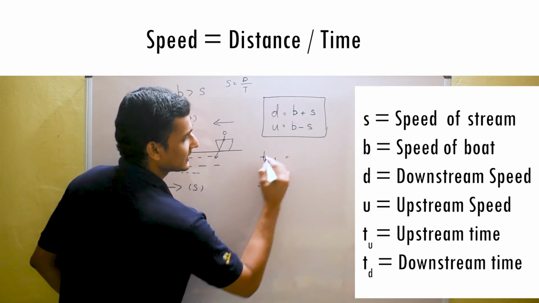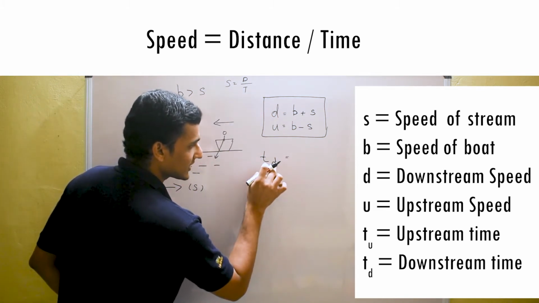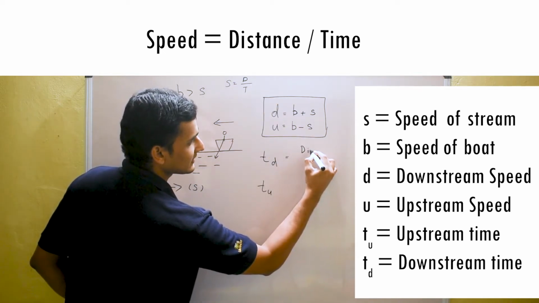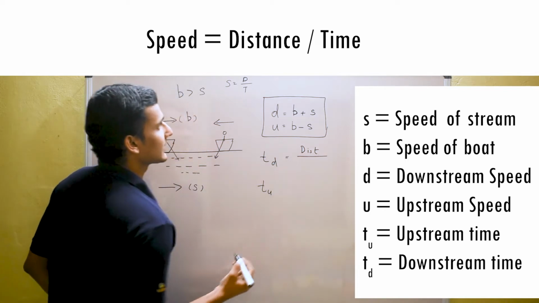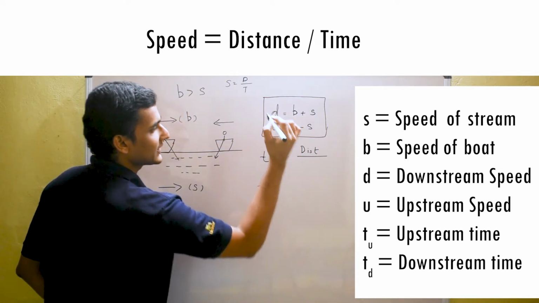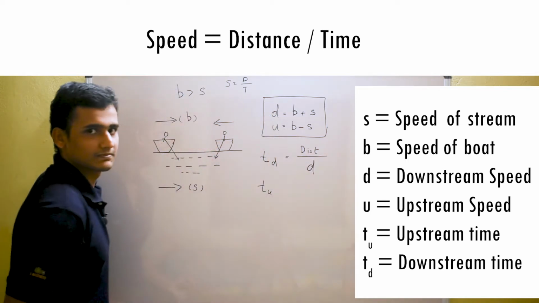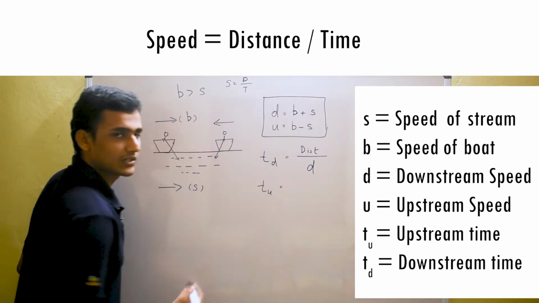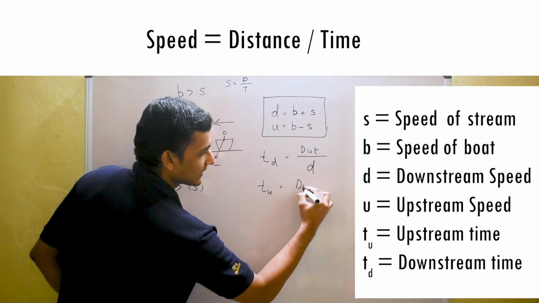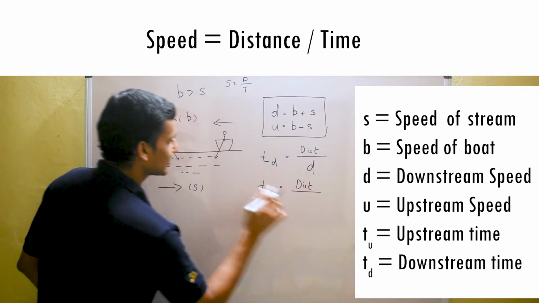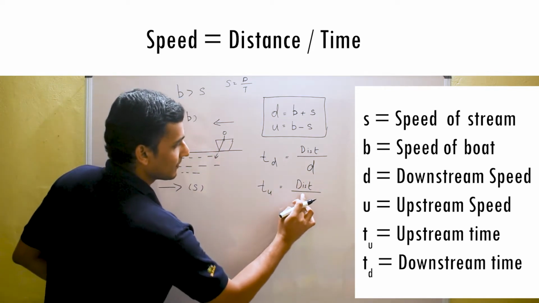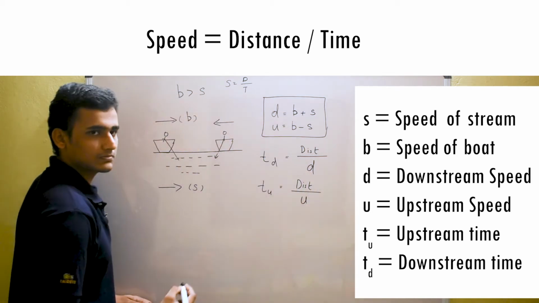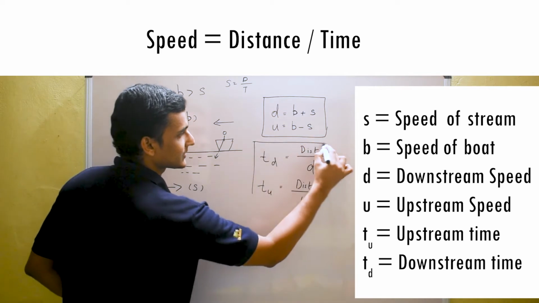That means downstream time Td is equal to distance divided by downstream speed d. Upstream time Tu is equal to distance traveled divided by upstream speed u. This is also a general equation.